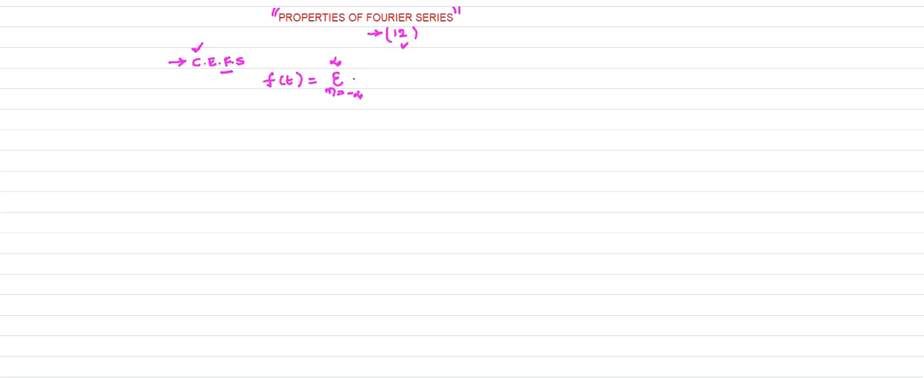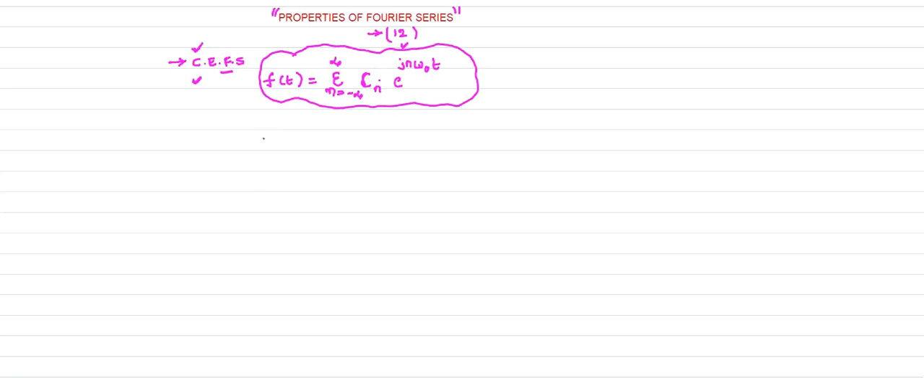Using this, f of t is expressed as sigma n equal to minus infinity to plus infinity, Cn e power j n omega naught t. This is the definition of complex exponential Fourier series expansion. In order to prove each and every property of the Fourier series, one must know this definition.